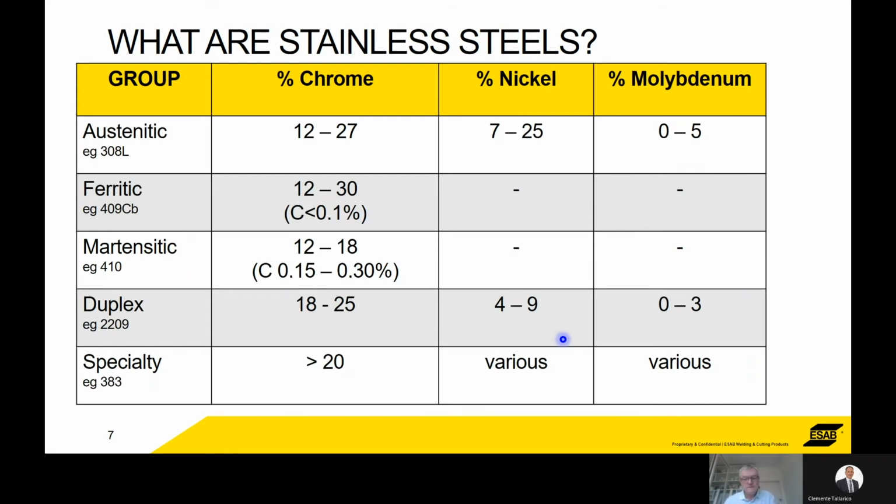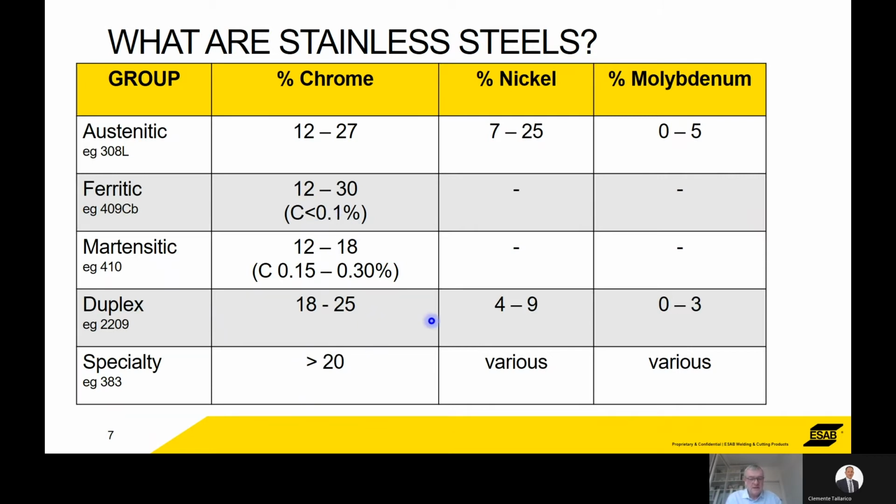In terms of composition, these are typically the kind of numbers that you'd expect to see for the various grades. Austenitics contain primarily chrome, nickel, moly. Stainless steel alloys can contain up to 10, 12, 15 different elements, but chrome, nickel, and molybdenum are the three key ones. In these kind of quantities, the austenitics have got a mixture of all three. Ferritics, primarily chrome. Martensitics, now there's very little difference between the ferritics and the martensitics at the lower end of the chrome scale. The thing that differentiates them is the carbon content. It's always less than 0.1 for a ferritic.